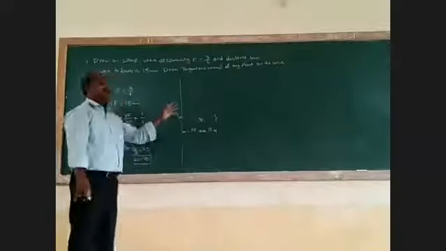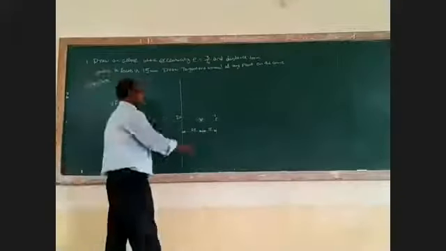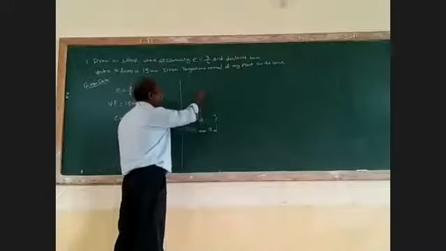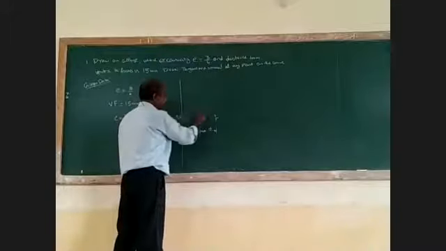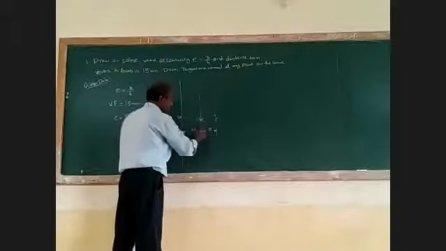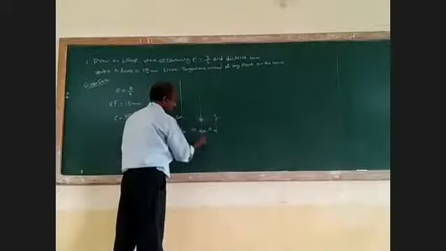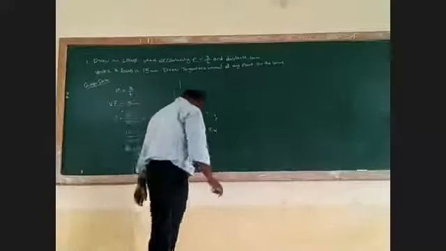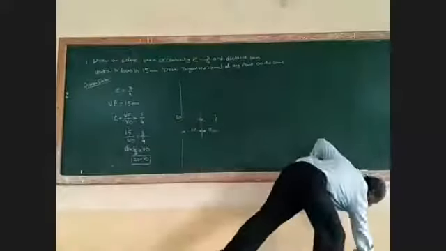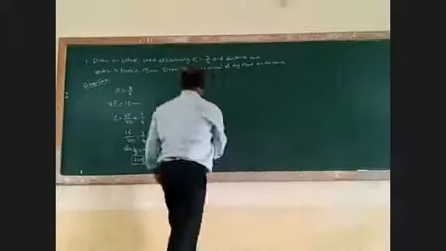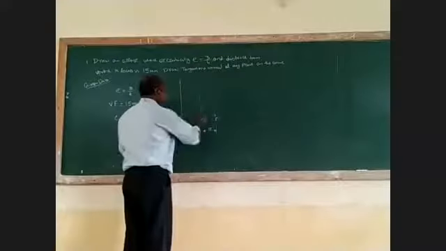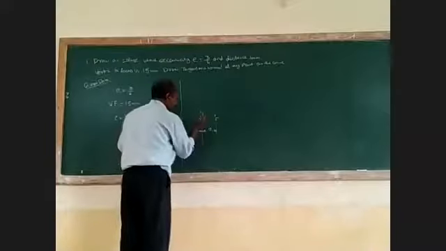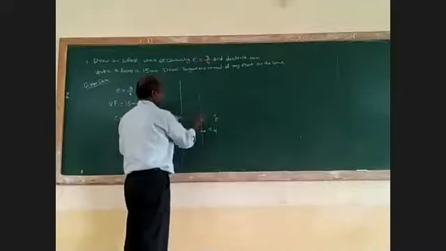Then you have to follow the same procedure. Draw a line parallel to the directrix.